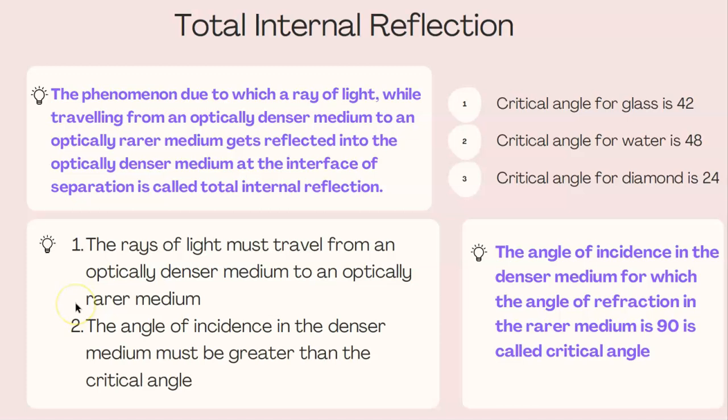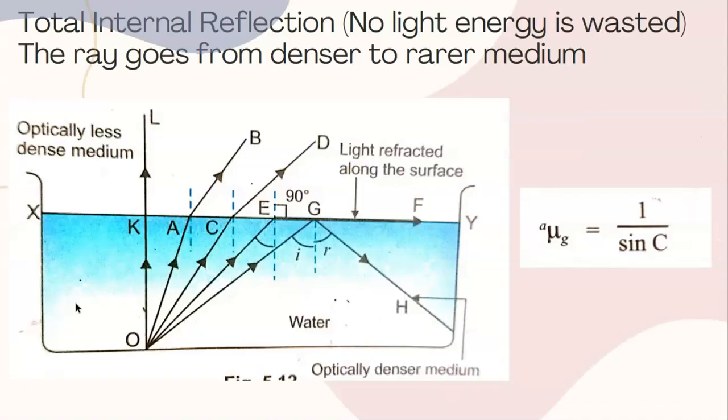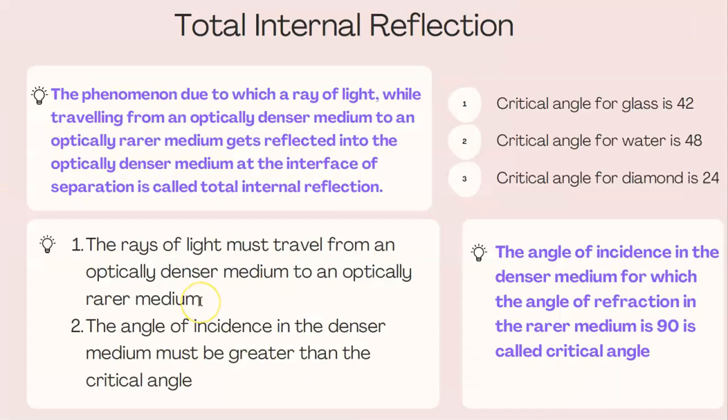And number two, the angle of incidence in the denser medium should be greater than the critical angle. Okay, here coming back to the diagram, only when the angle of incidence becomes more than the critical angle, for the last ray, where the angle of incidence is more than 48 degrees, only then TIR takes place. So two important conditions for TIR to take place.